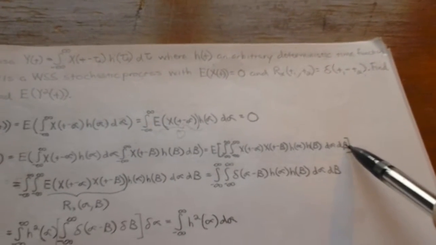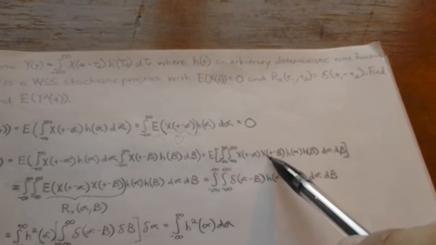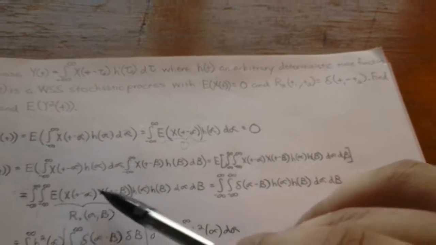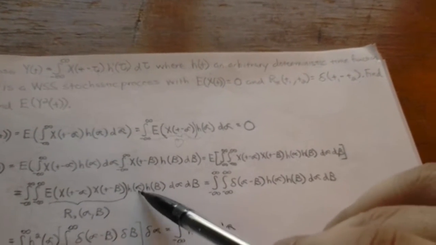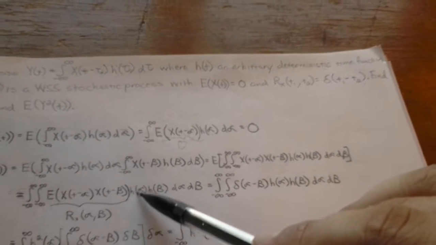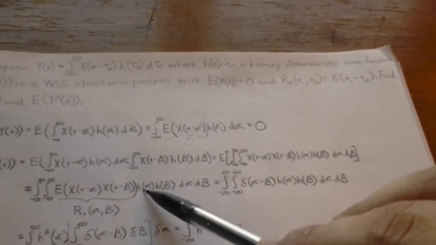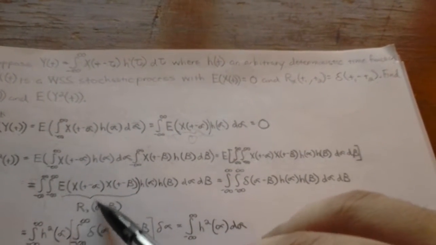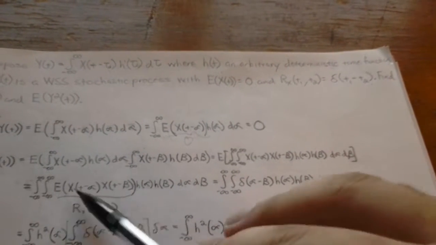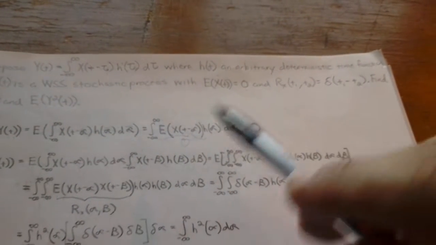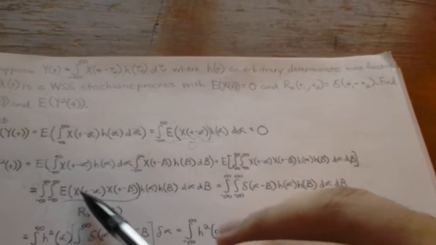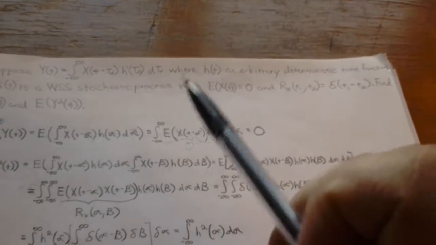Now again, just like here, we can bring the e on the inside, which we do right here. This is the same term; we just brought the e on the inside. It's going to be e times the product of these two x's, and then all that times the product of these two h functions, d alpha, d beta. As you can see, this term is basically our autocorrelation in terms of x. By definition, this is the definition of our autocorrelation in terms of x.